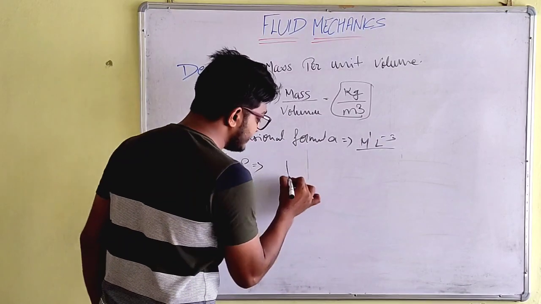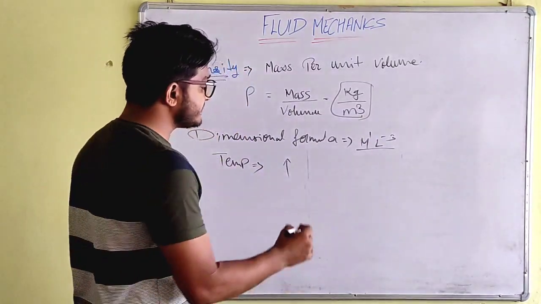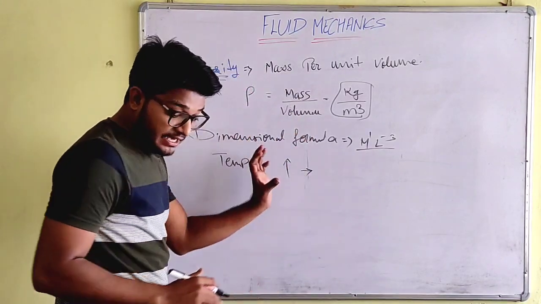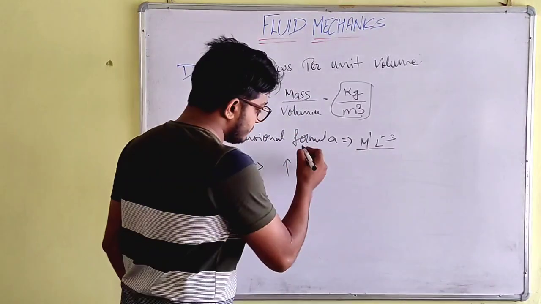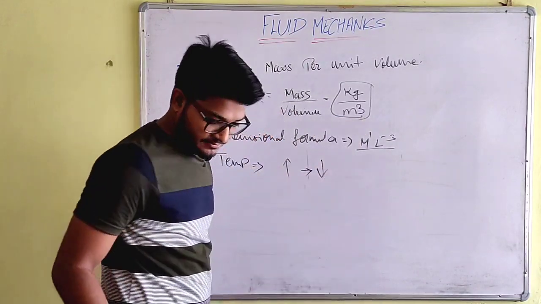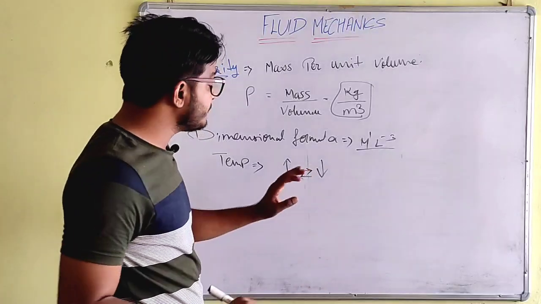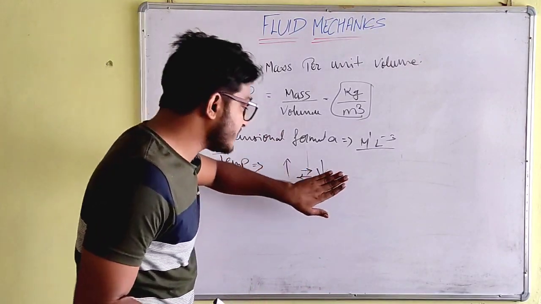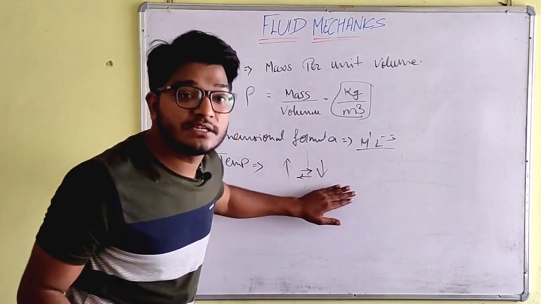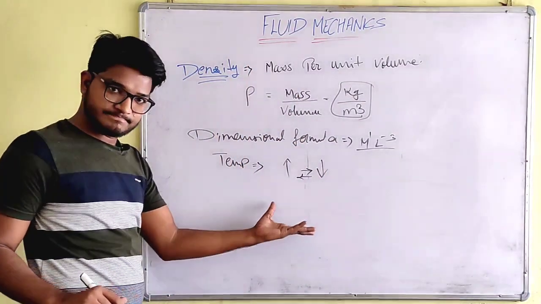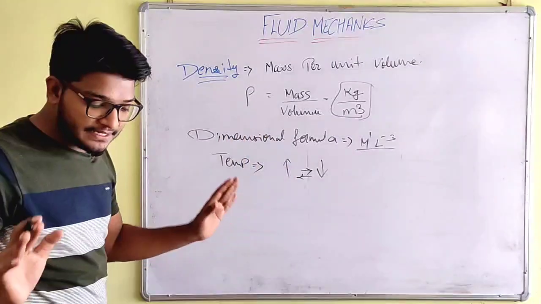If the temperature rises, the density of any kind of material decreases. And vice versa, if the temperature decreases, the density will increase. It is as simple as that.